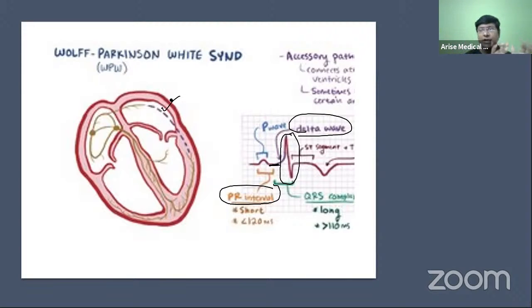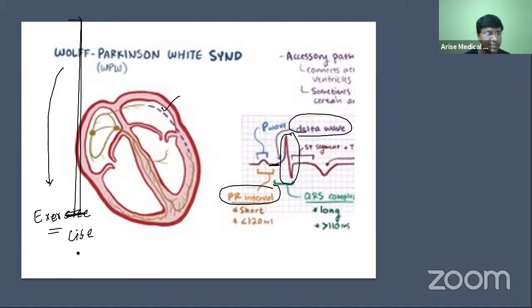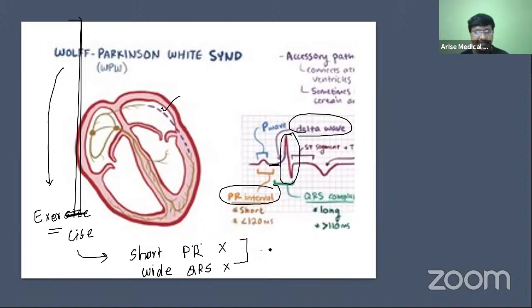Now, how will you assure Mrs. Millsap? If the individual with WPW syndrome does exercise, that is a treadmill test, and the short PR interval disappears and the wide QRS complex disappears, remember, this tells that the individual does not require ablation.